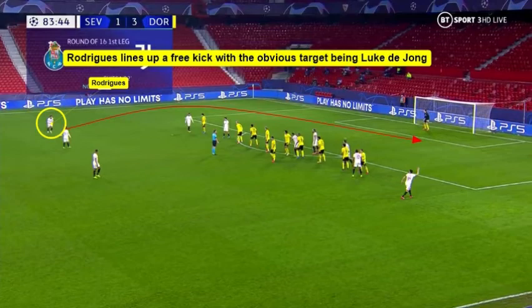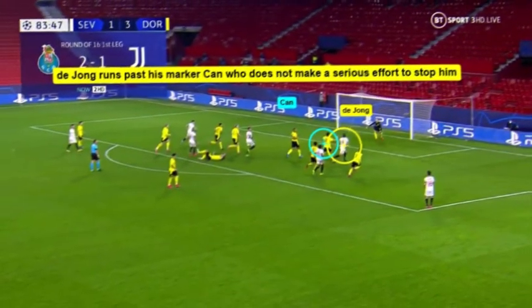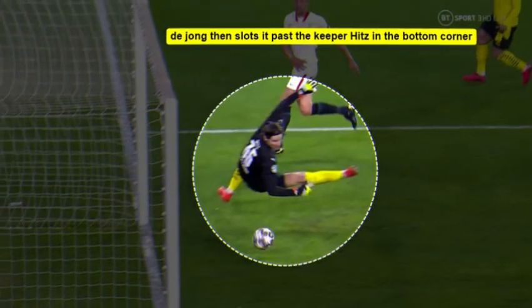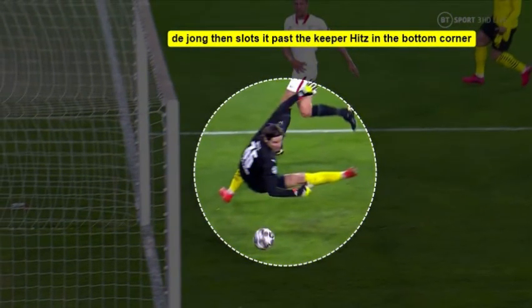Sevilla get a free kick in the 83rd minute and it is taken by Rodriguez. We see Luuk de Jong running past his marker Can and scoring with a good finish at goal. Here's another view of the ball going past Hitz.